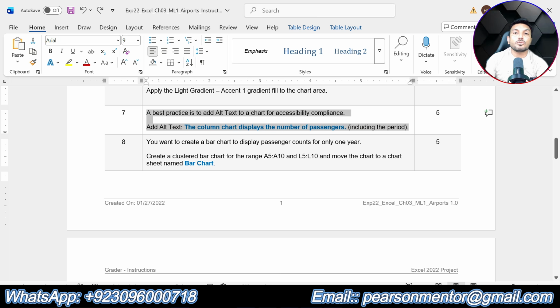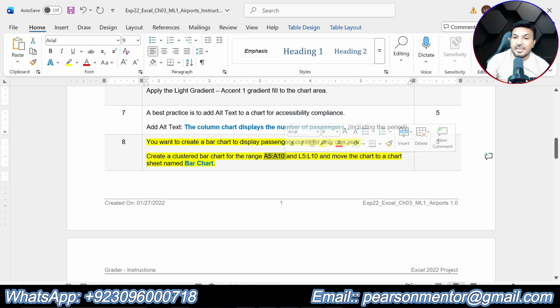Now we are supposed to do next step, that is step number 8. You want to create a bar chart to display passengers count for only 1 year. So now we are supposed to create a bar chart so that we can display the passenger count only for 1 year. Create a clustered bar chart for the range A5 up to A10 and L5 up to L10 and move the chart to chart sheet name bar chart.